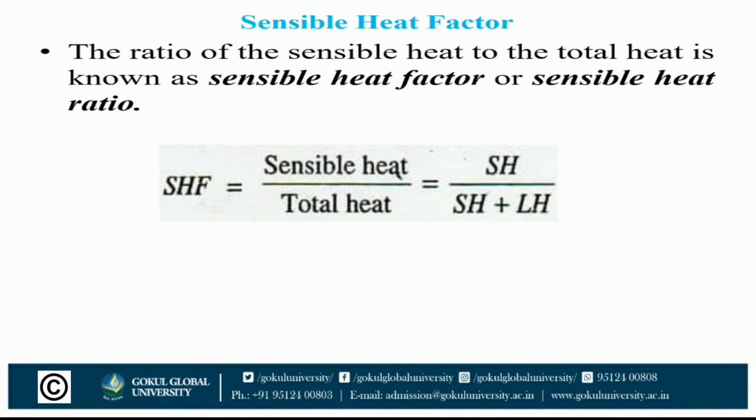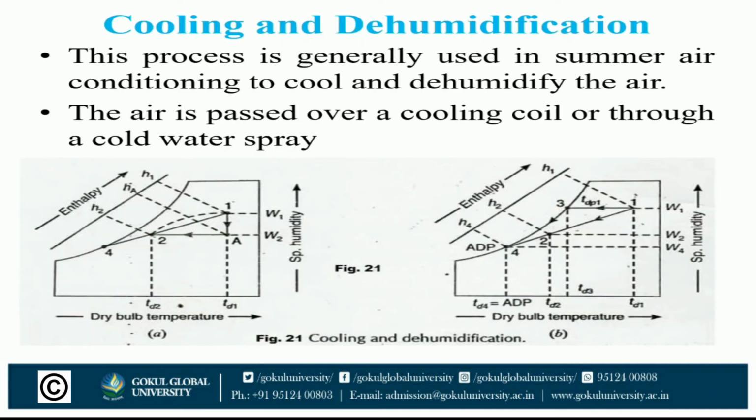Mathematically, we write SHF, sensible heat factor, is equal to sensible heat divided by total heat, which is equal to SH divided by the sum of sensible heat and latent heat. Here SH is equal to sensible heat and LH is equal to latent heat.